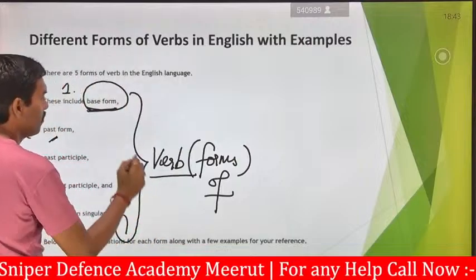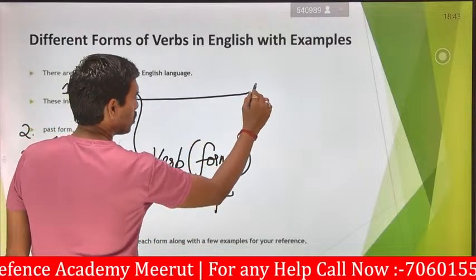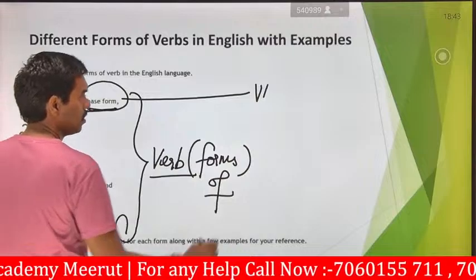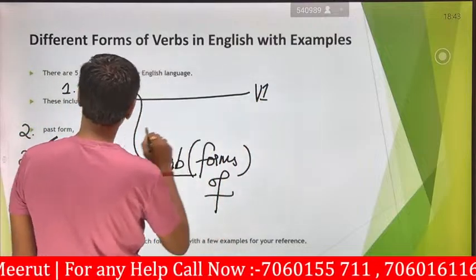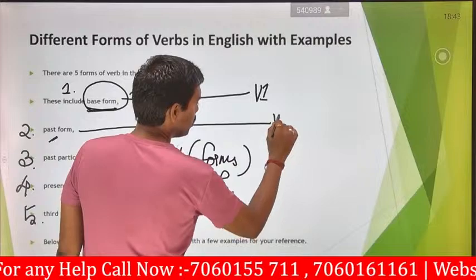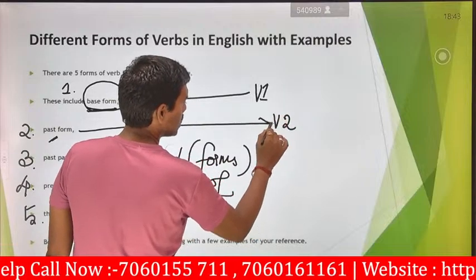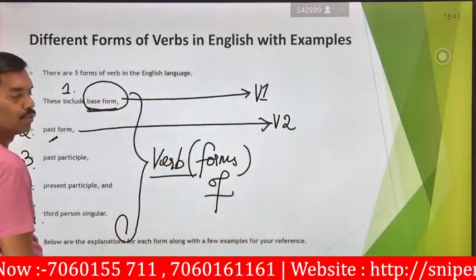Each and every form will be represented by a shortcut. V1 stands for verb 1. This is said to be V2. V2 stands for verb 2.